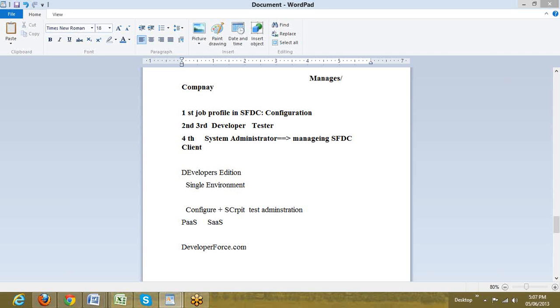We go to this website and we get registered. It's a free of cost registration. This leads us to the developer edition. There is no rule that we shouldn't get registered with the other editions. We can work with the other editions also, but the other editions are free only for 30 days. Thereafter, if we don't pay for it, we lose that account.